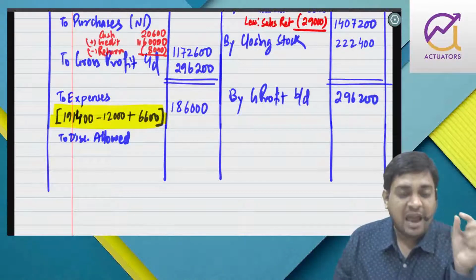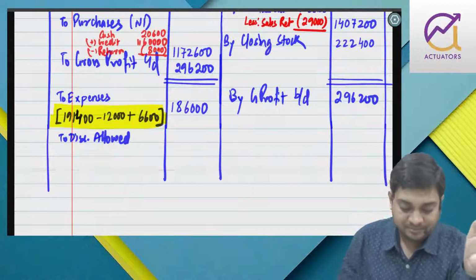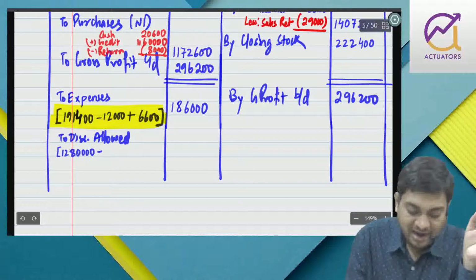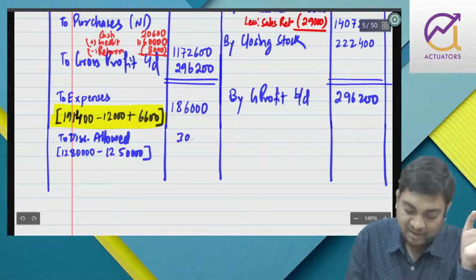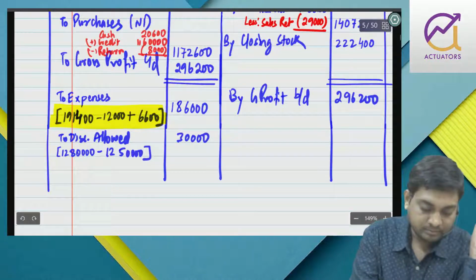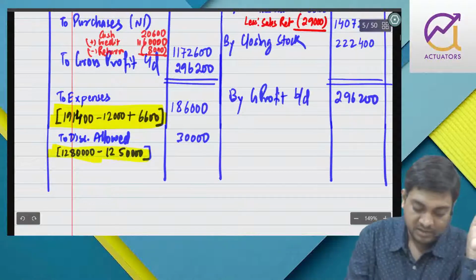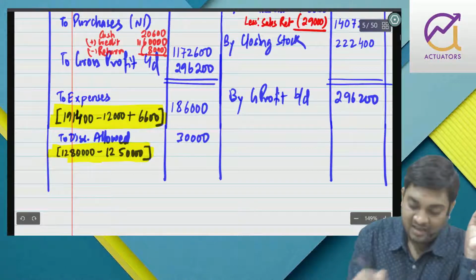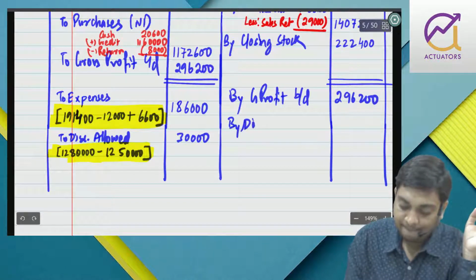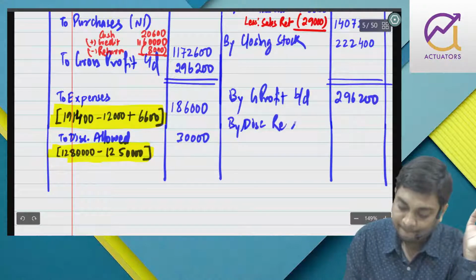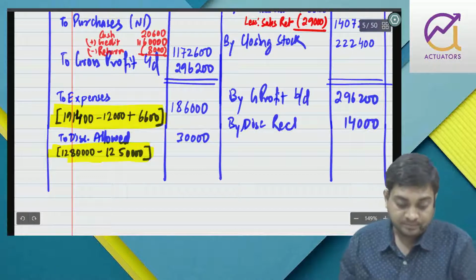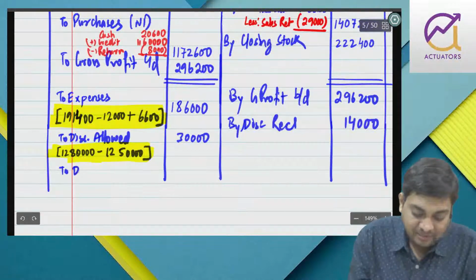So it means cash and discount allowed is 12,80,000, and out of that cash received is 12,50,000. So the remaining 30,000 has to be discount allowed. Whereas discount received they have given us directly, 14,000.